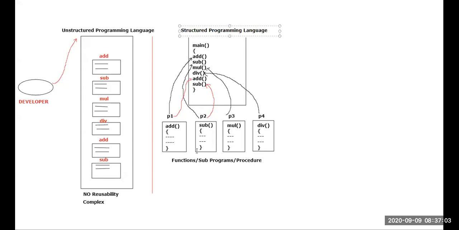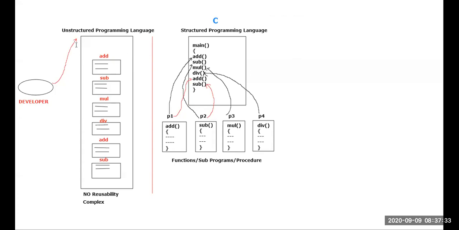Right now, can you give me an example for structured programming language? Anyone? One example, that's all. Very good, C programming language. Yeah, correct. Some of them are telling Java. Java is a structured programming language, but initially when they invented it, that is not the main reason. I can just take C as the structured programming language.